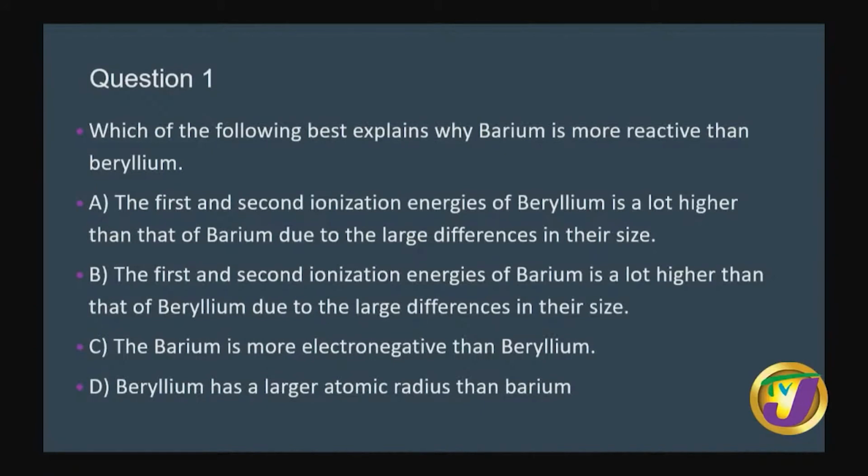The second says the first and second ionization energies of barium is a lot higher than that of beryllium due to the large differences in their size. So essentially they switched the atoms there. C says the barium is more electronegative than beryllium, and D says beryllium has a larger atomic radius than barium.